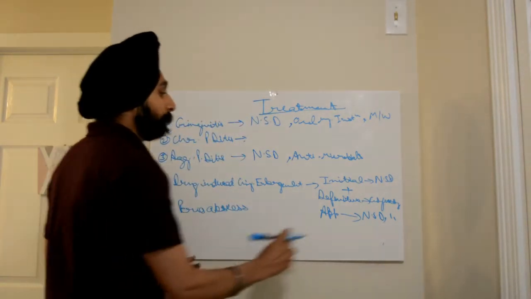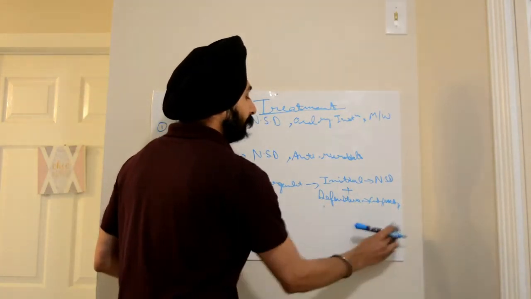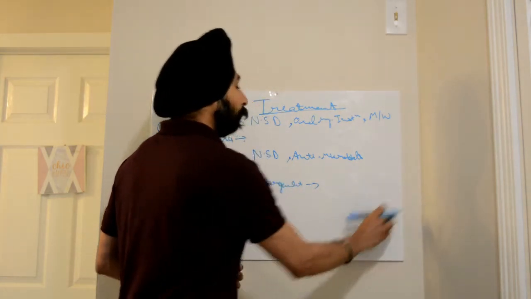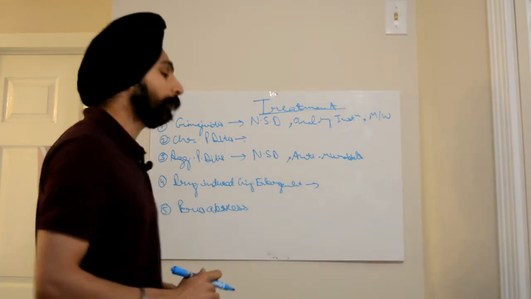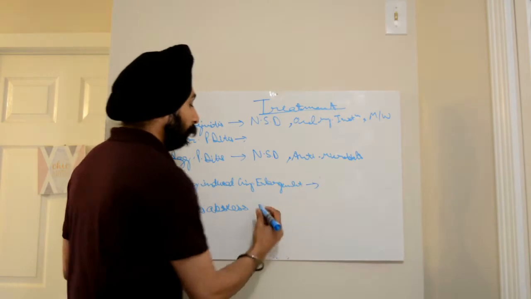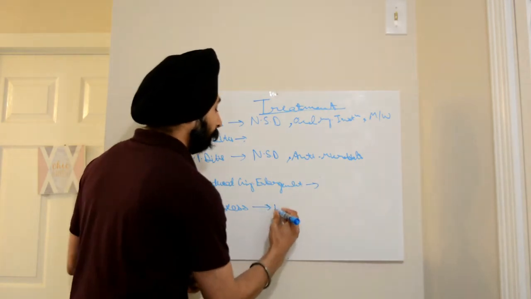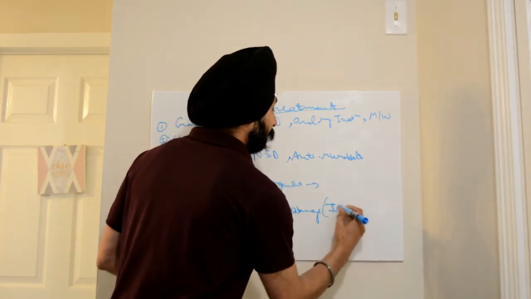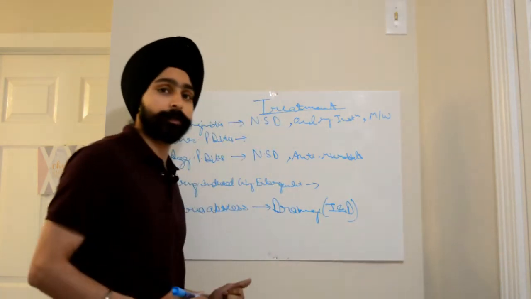Then is perioabscess. Friends, let's say the patient has an acute perioabscess, because abscesses are of two types, acute and chronic. In case of acute perioabscess, you will perform incision and drainage.